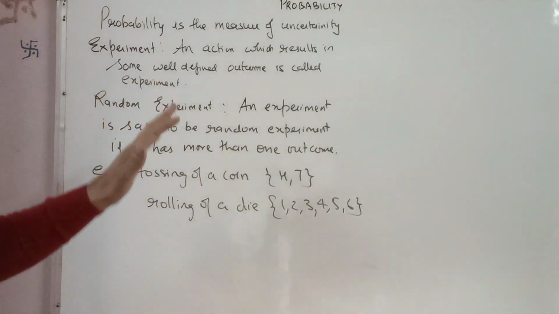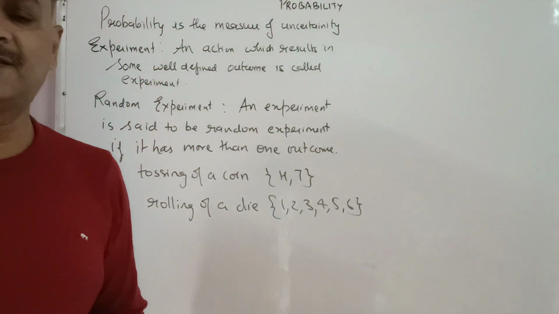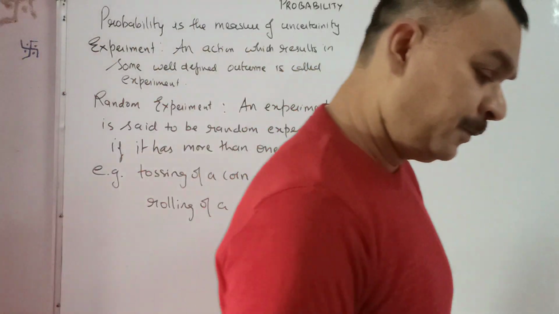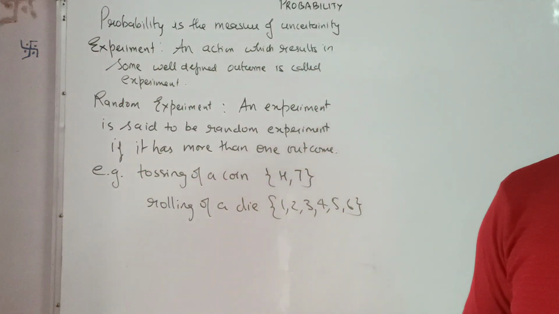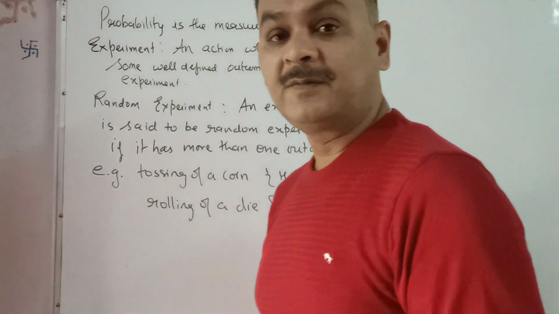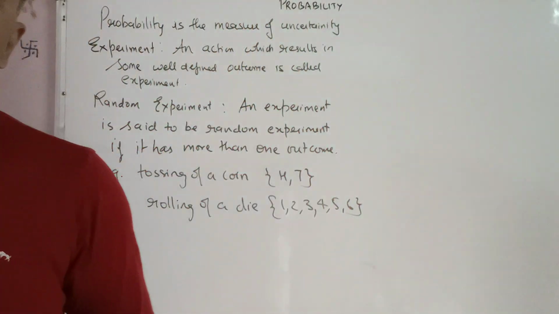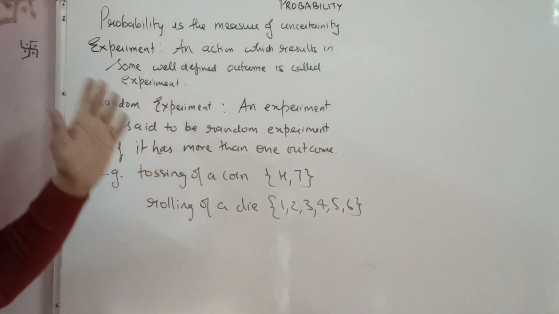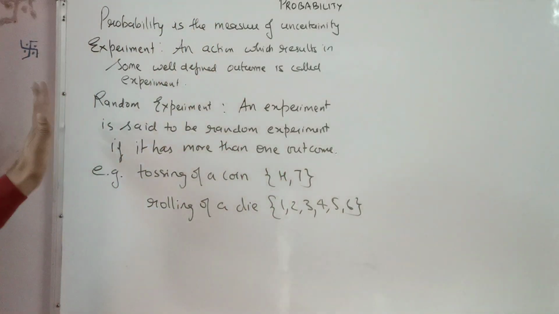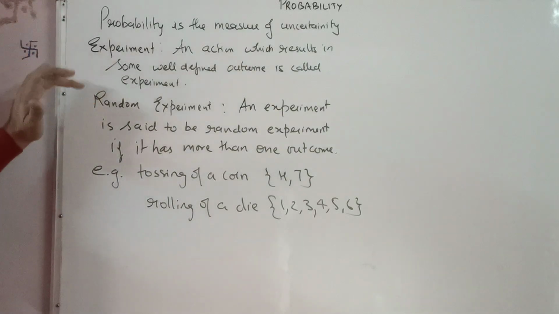Now, what is probability? Probability is the measure of uncertainty. What do you mean by uncertainty? Whether it will rain today or not. So there are two outcomes: either it will rain or it will not rain. So let us first understand some terms related to probability.